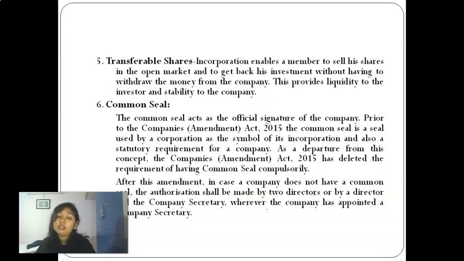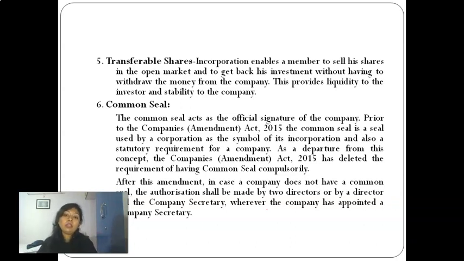So if you talk about a private company, there are certain restrictions, but still you can transfer shares amongst the members. So you will get more liquidity in this. Incorporation enables a member to sell his shares in the open market in case of a listed company or a public company, and to get back his investment without having to withdraw the money from the company. In a private company also you can transfer your share, but there are certain restrictions and a procedure to be followed, and we're going to discuss it in the further slides.